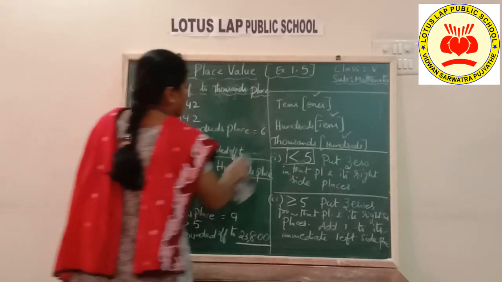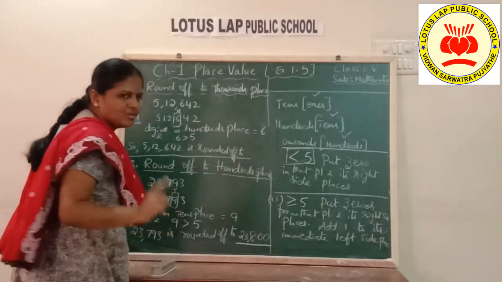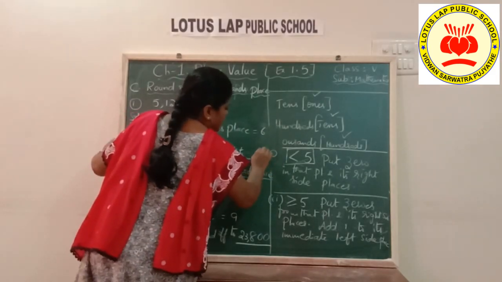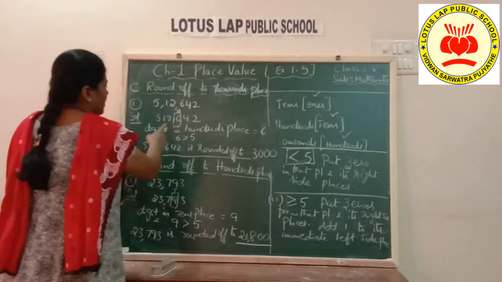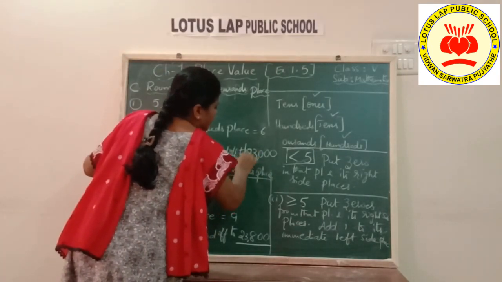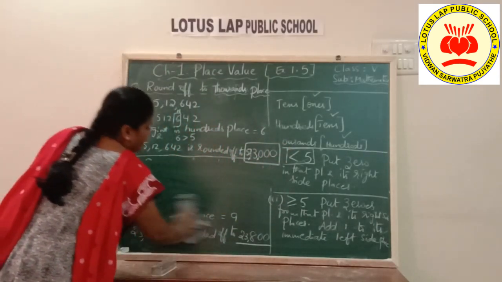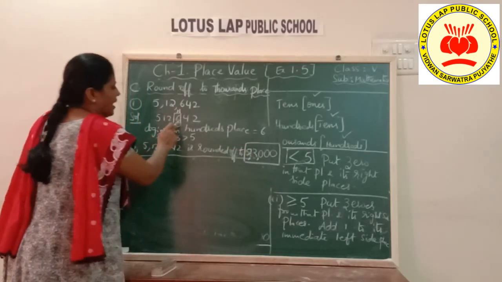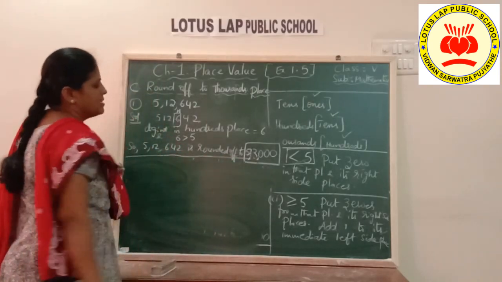to what is the number? 5 lakhs. Sorry, start putting zeros as I said. Okay, from hundreds place. That means last 3 places zeros. Okay, children. And then add 1 to the thousands place, which makes it 3. Okay, and the remaining 2 digits unchanged. So what is my answer now? 5,13,000. What did we do, children? Put zeros in the 3 places, hundreds, tens and ones, and then add 1 to thousands place. So it makes it 2 plus 1, 3. Remaining 2 places not changed.